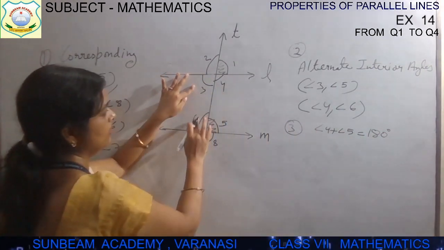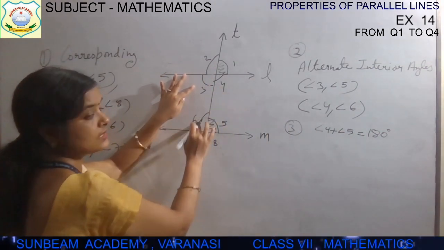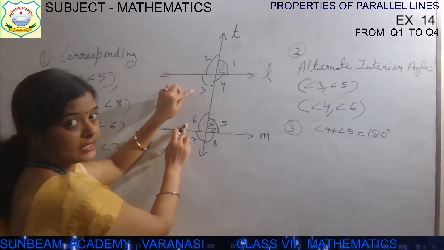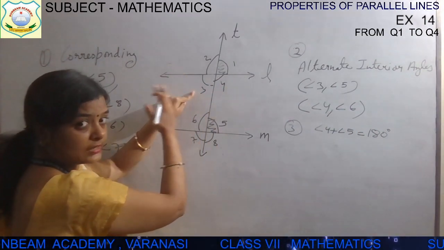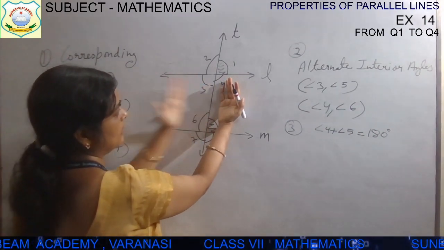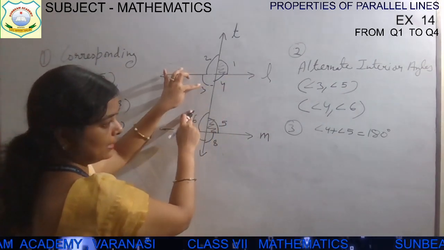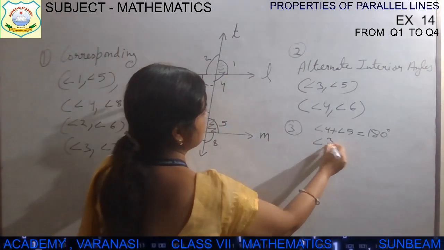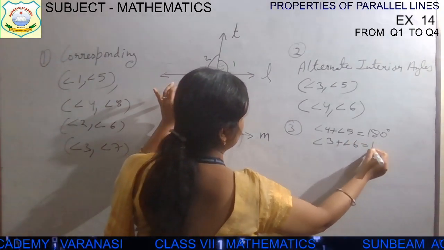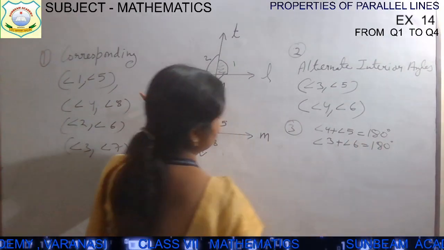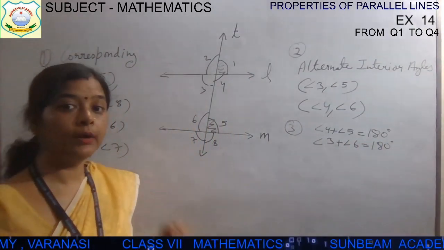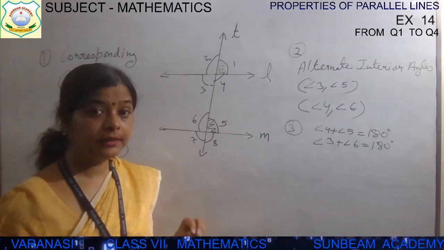In the same way interior angles 3 and 6, on the same side of transversal, ये ट्रांसवर्सल लाइन के एक ही तरफ है 3 and 6, इंटीरियर भी है, तो their sum will also be equal to 180 degree. I think it is clear to you.